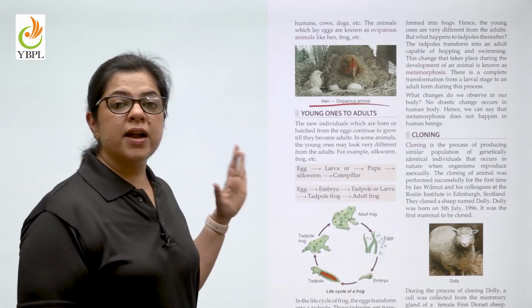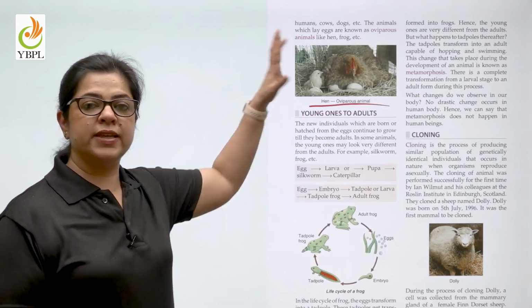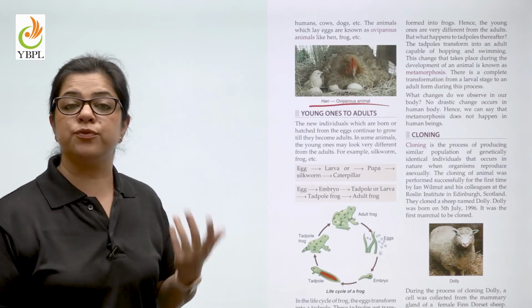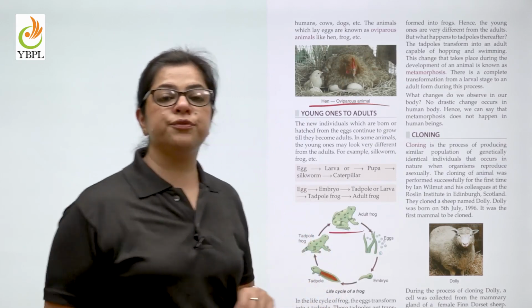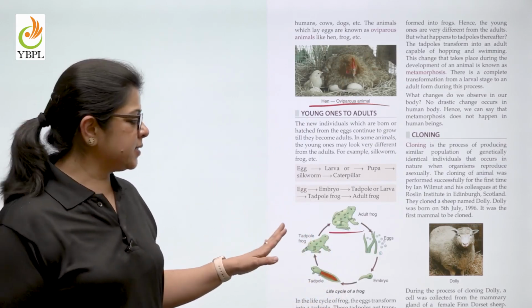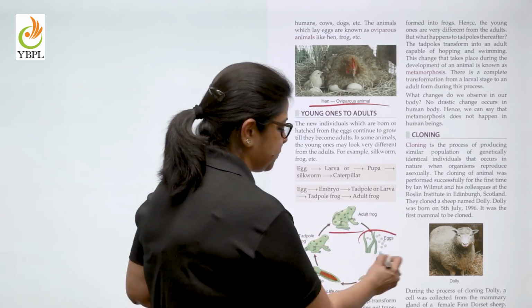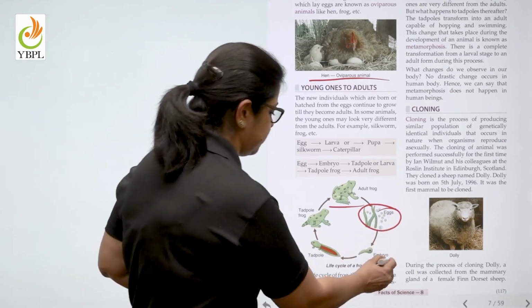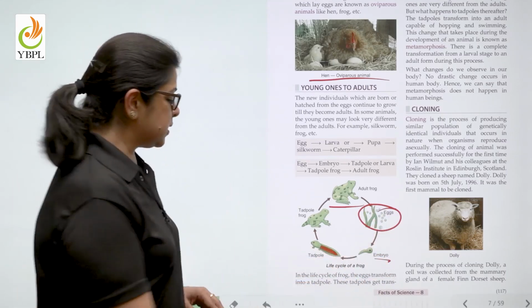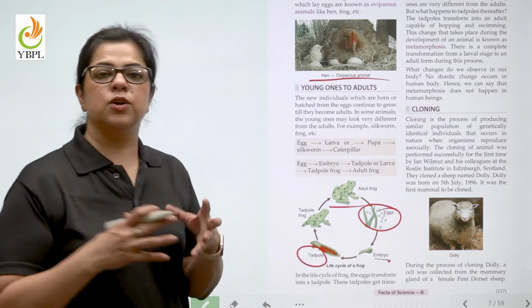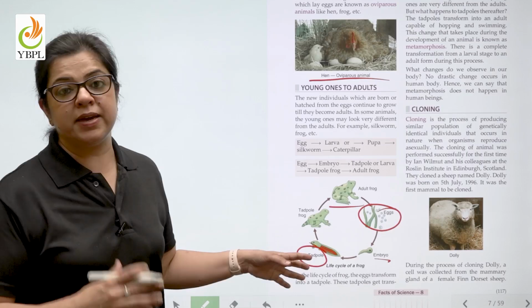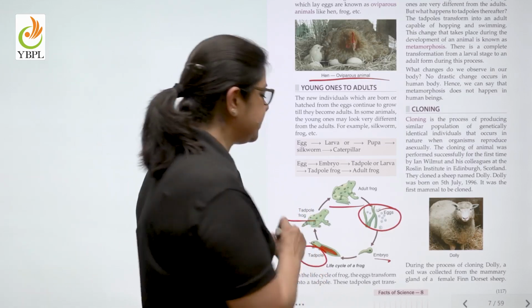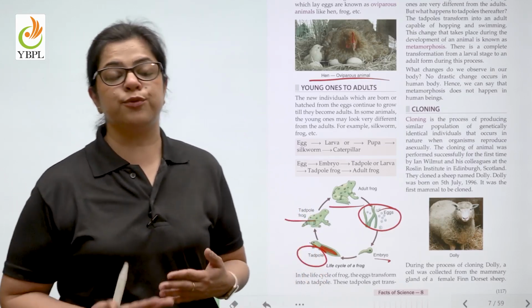Now children, we understand the development of the hen's egg, we understand the development of the human embryo, but what about the frog or the fish? So in this case, when the eggs are laid, they fertilize to form the embryo. The embryo forms a somewhat grown-up creature called the tadpole. In case of butterfly, it may be a caterpillar, and then the tadpole develops into an adult frog.